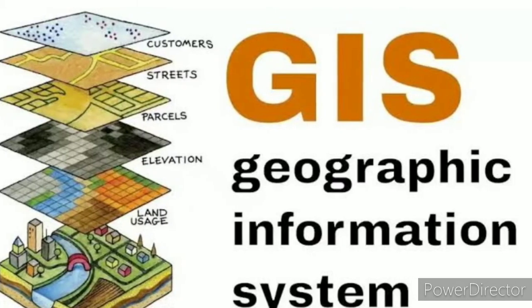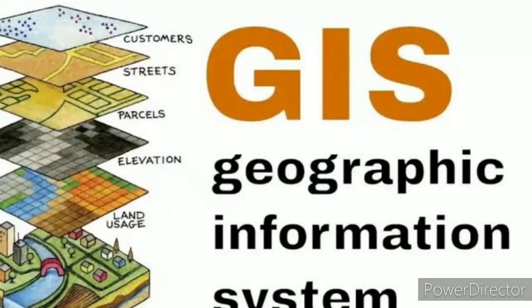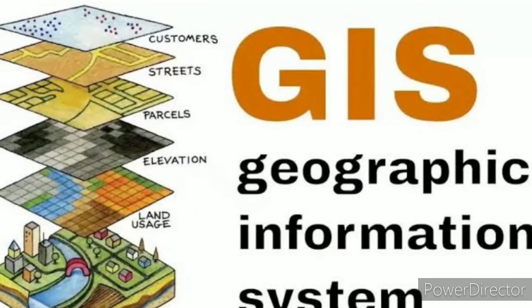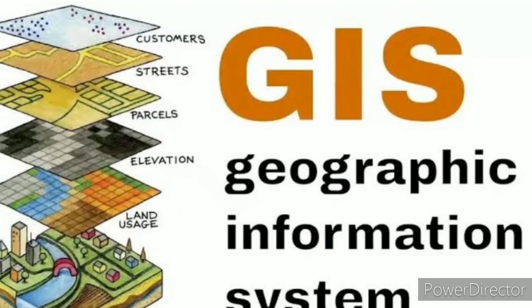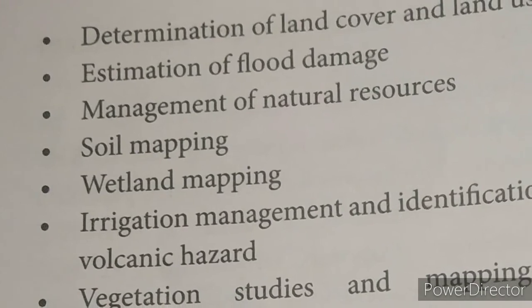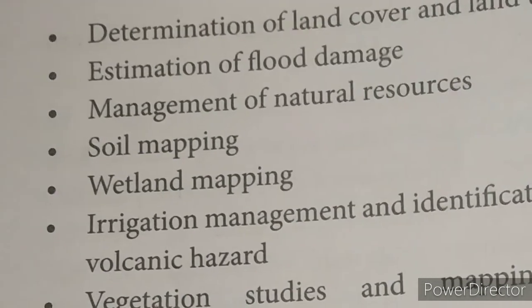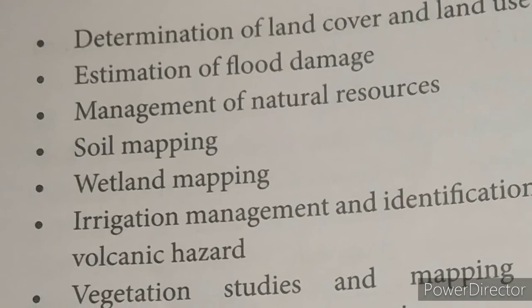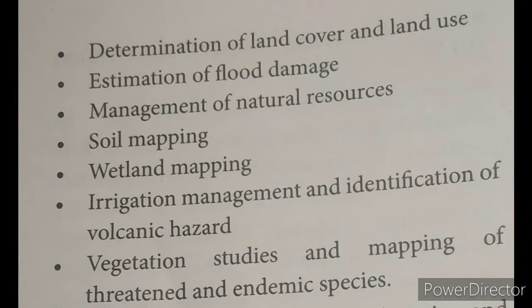Importance of GIS, Geographic Information System. It assists environmental impact assessment, disaster management, estimation of flood damage, management of natural resources, soil mapping, wetland mapping, irrigation management and identification of volcanic hazard, and is also used for vegetation studies and mapping of threatened and endemic species.